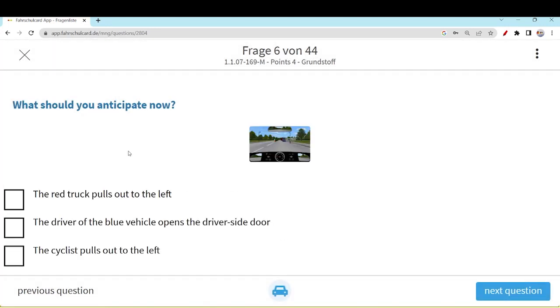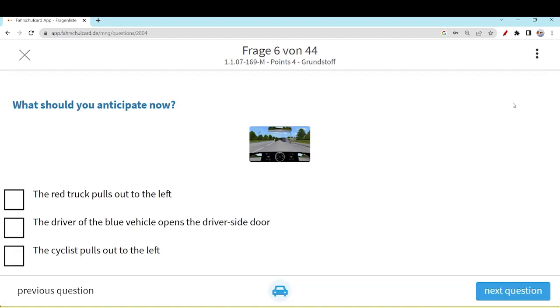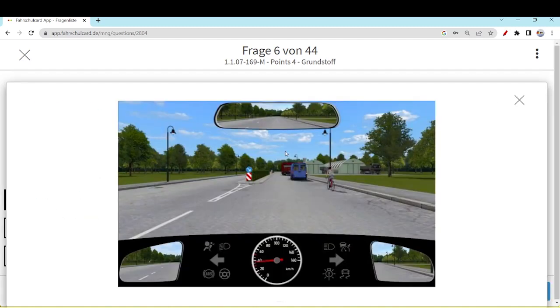What should you anticipate now? The red truck pulls out to the left, very possible. Red truck will pull out to the left a bit and will continue the journey. That is on the cards. That is possible. The driver of the blue vehicle opens the driver side door. That is possible, because the driver has stopped the van.